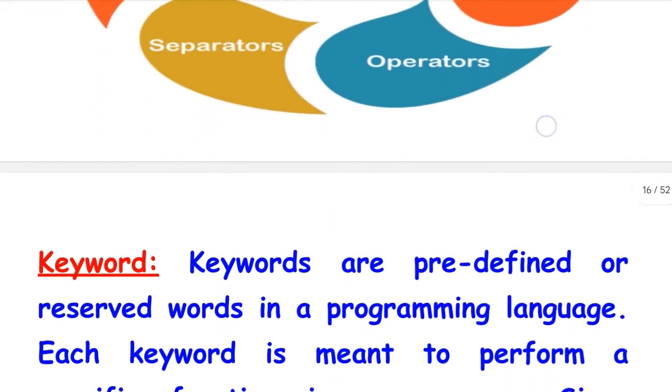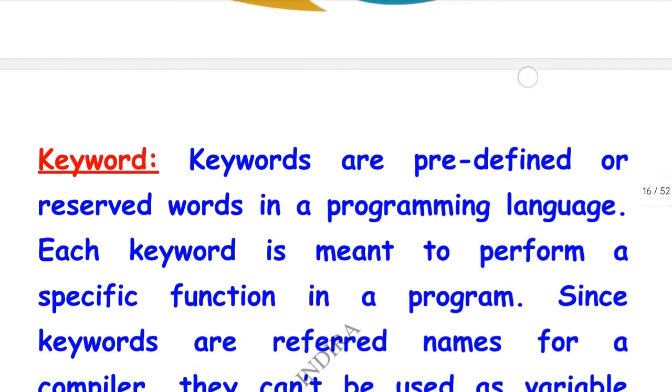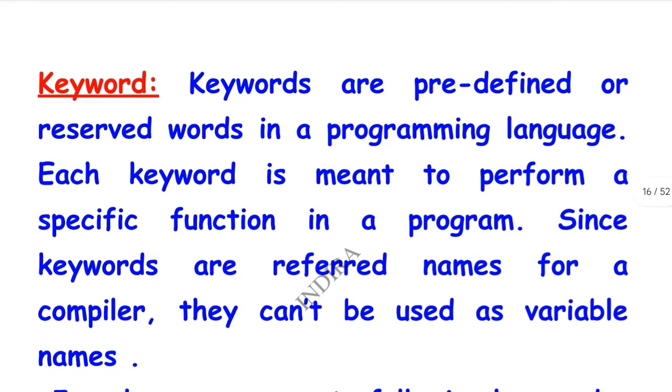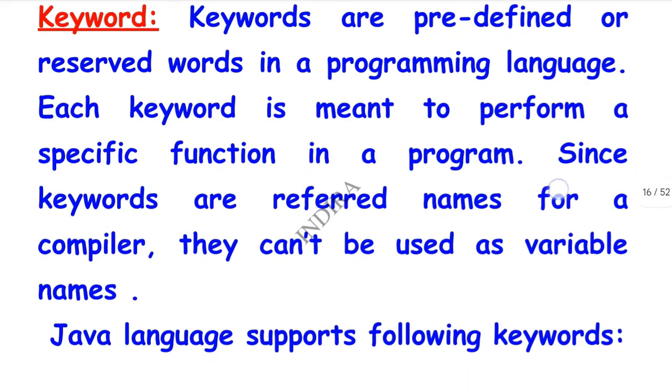First one, keyword. Keywords are predefined or reserved words in a programming language. Each keyword is meant to perform a specific function in a program. Since keywords are reserved names of the compiler, they can't be used as variable names.